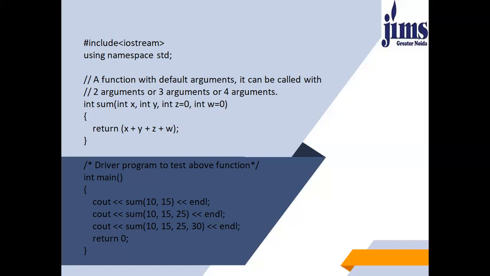So the actual parameter will always override the given parameter or the formal parameter. And w will be equal to 0. Now if I pass four values to this function, sum 10, 15, 25, and 30, then z and w will be 25 and 30 respectively. The value of 0 will be overwritten by 25 and 30.